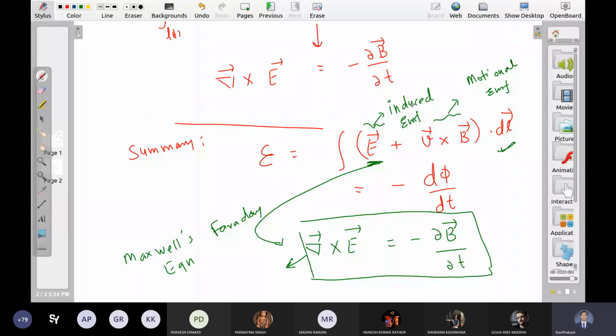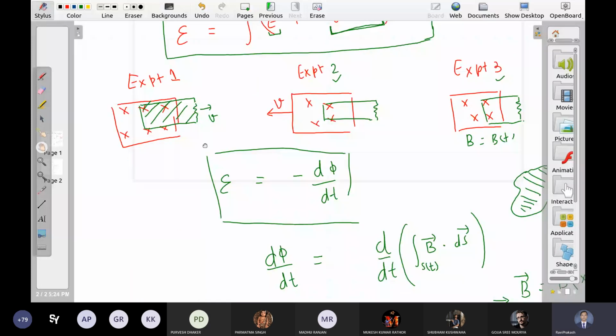Something like, let us say in experiment 1... in experiment 2, let us say this coil is also moving. Then what will be your answer? The magnetic field is already moving, and the coil is also moving with speed b2. Now what will be your answer? Sir, both will come, sir.